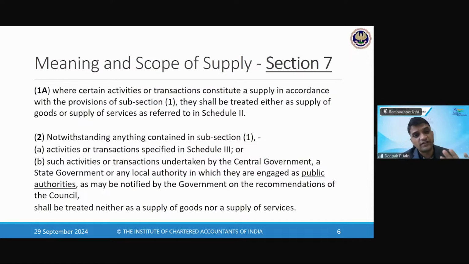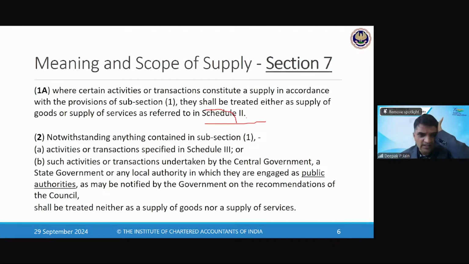Now to classify whether it is goods or services, you have to come to Schedule 2. Schedule 2 will basically tell that if you are confirming that it's a supply, then come to Schedule 2. Schedule 2 will dictate whether it is supply of goods or supply of services. Got it?